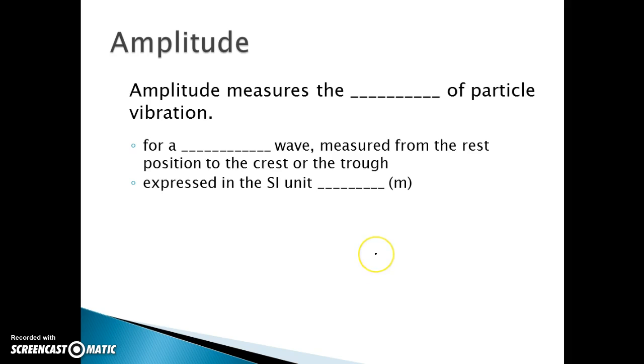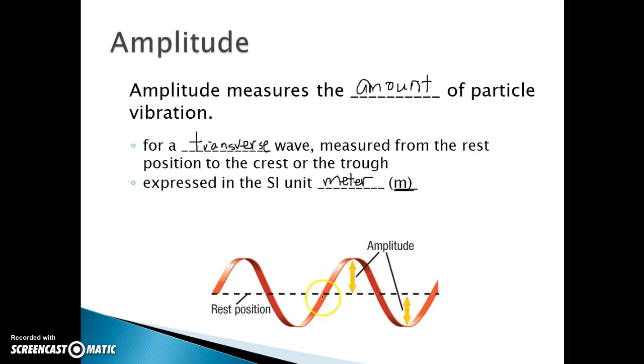All right, amplitude. Okay, so amplitude is going to be a measure of the amount of particle vibration. So it measures the number of particle vibrations. Okay, for a transverse wave, it's measured from the rest position to the crest or from the rest position to the trough. And it's expressed in SI units of meters. Okay, because we're looking for distance, so meters, little m. Okay, so here's your rest position, which is in the middle, and your amplitude would be how high up it goes from rest or how low down it goes from rest.